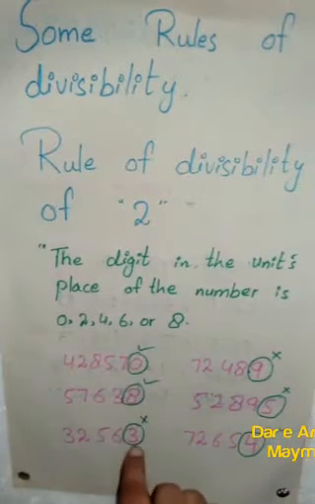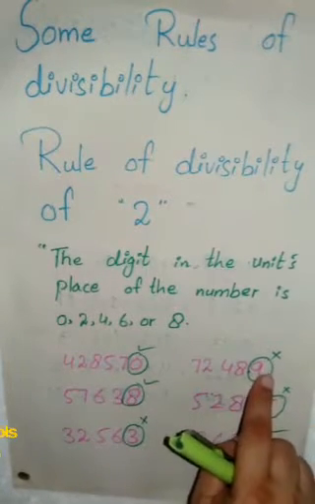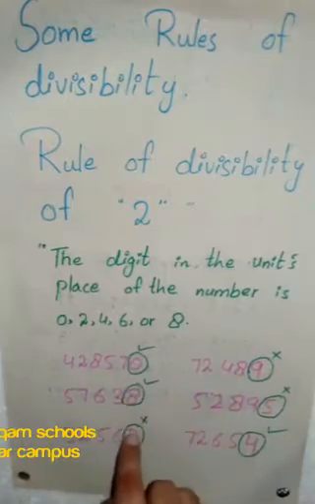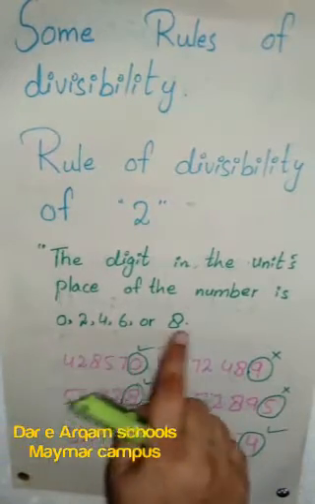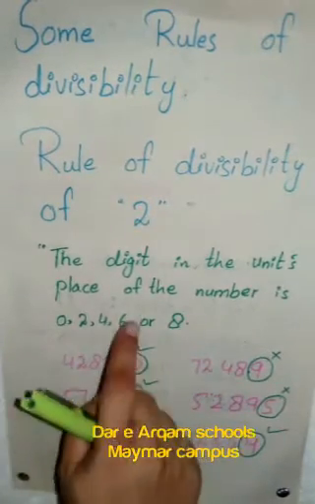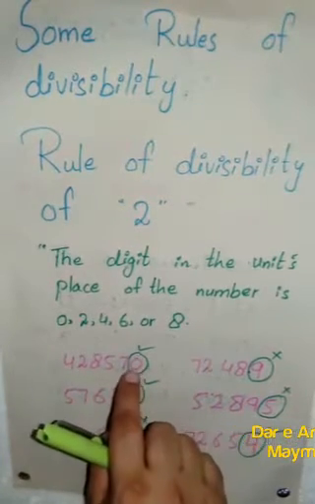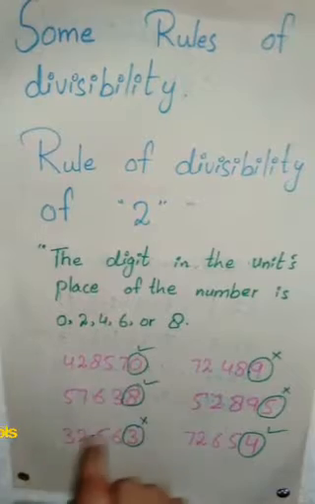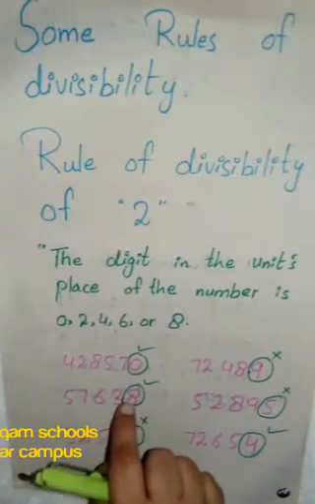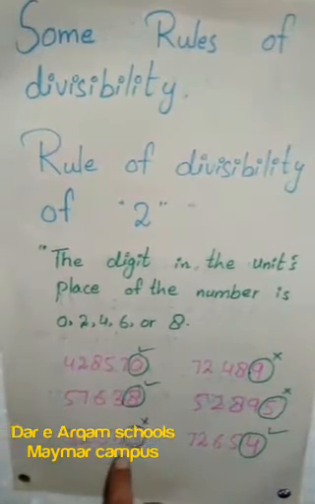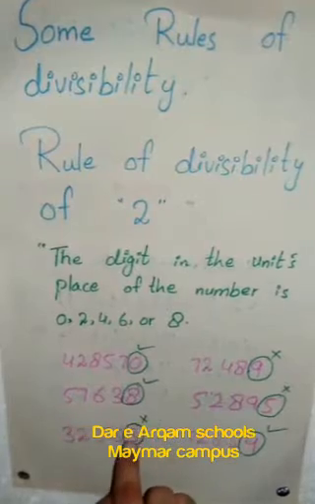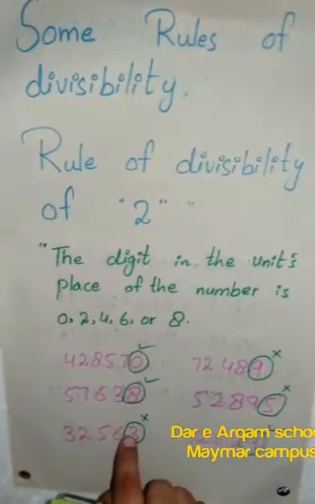Here we have some numbers. You will check only the number at units place value. If these numbers are 0, 2, 4, 6 or 8, then the whole number will be divisible by 2. First we have 0, so this one is divisible by 2. Next we have 8, so this one is also divisible by 2. Next we have 3, this one is not divisible by 2.